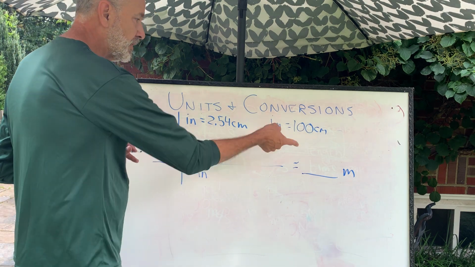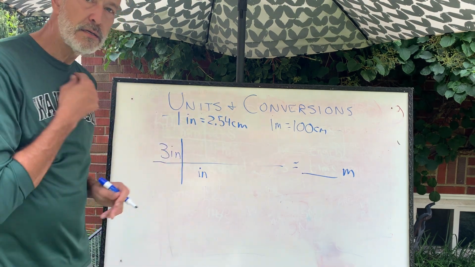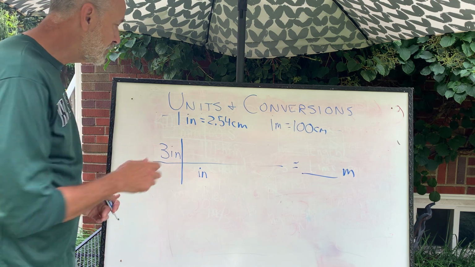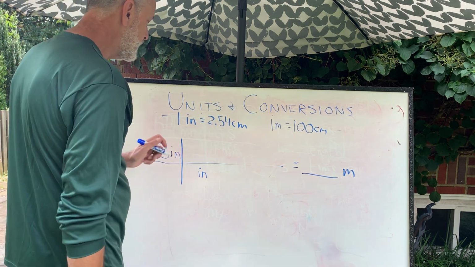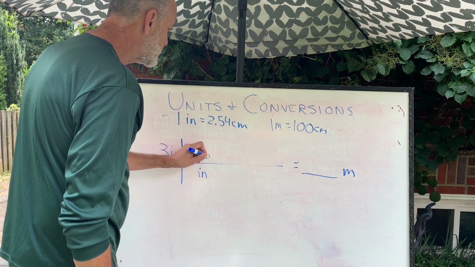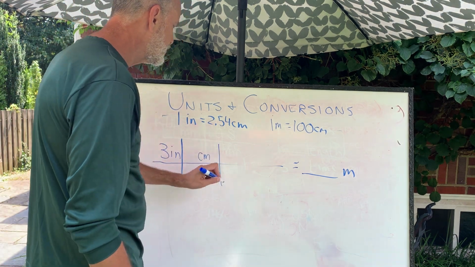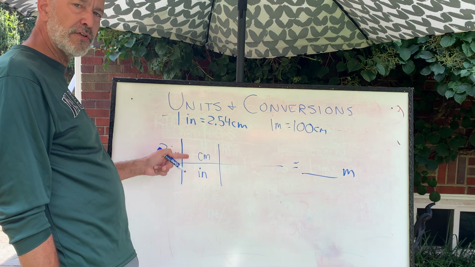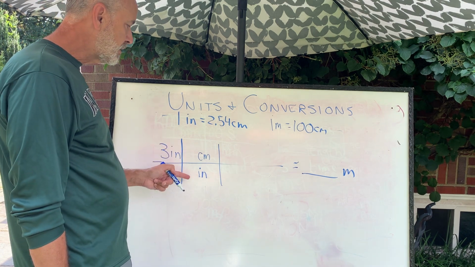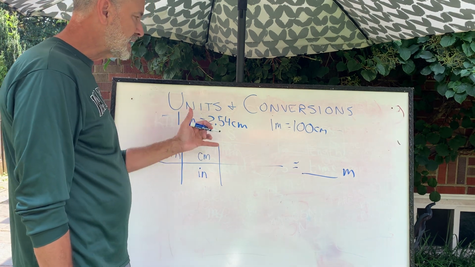Inches, I would like to convert inches to meters, but I don't know that adjustment. So I'm just going to use this. I happen to know this fact. Okay, I'm going to convert inches to centimeters. What I like to do is go through and try to develop a map. Before I even fill in any numbers here, I want to actually make sure I can get there.